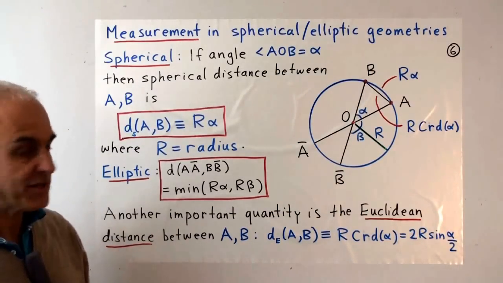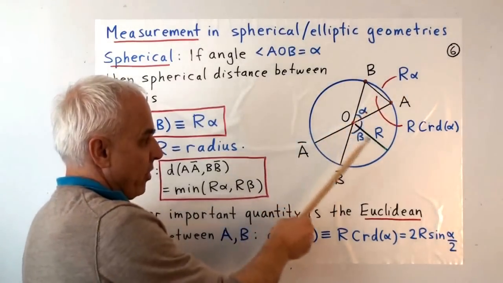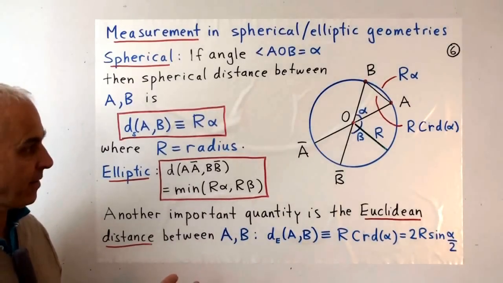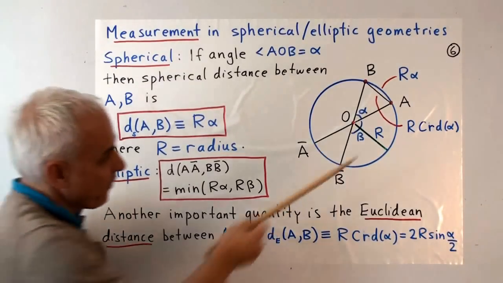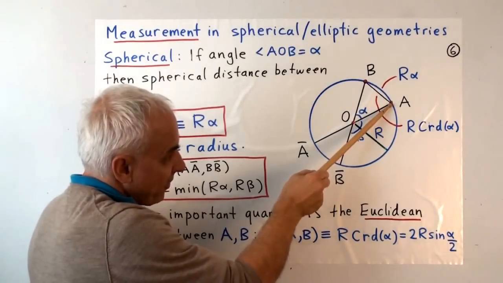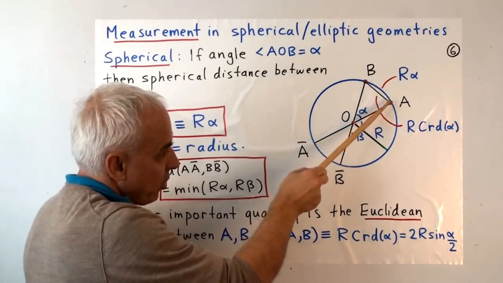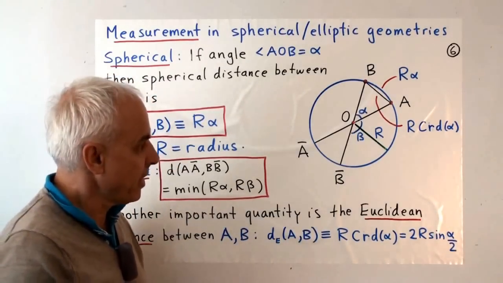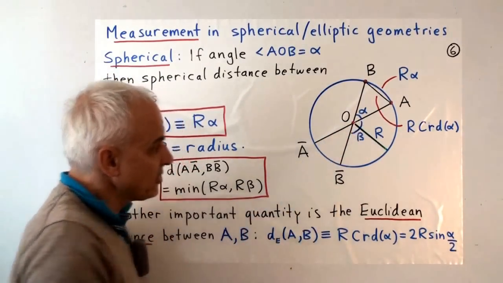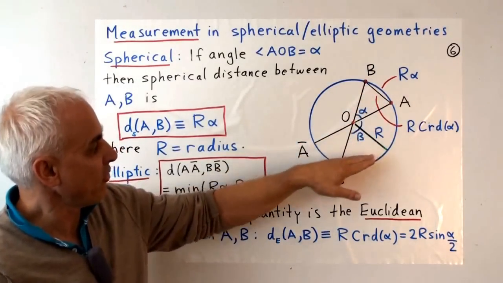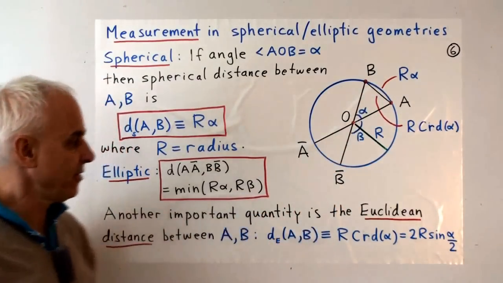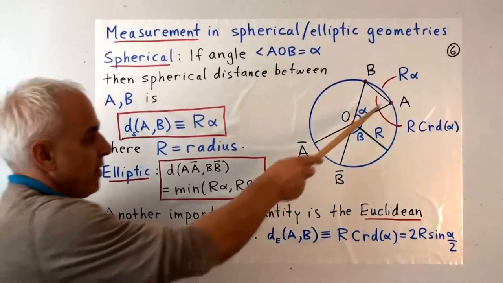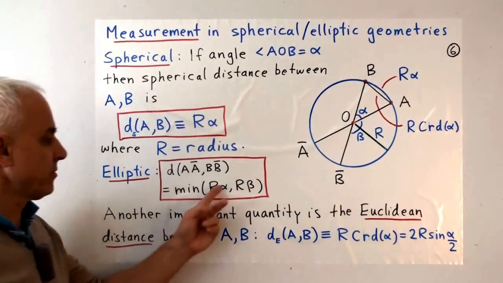If we're in the elliptic case, and we have a pair of antipodal points and another pair of antipodal points, and we want to say, well, how far apart are they? Then it's a bit more complicated, because to go from one pair to another pair, we could go from this point to that element, or we could go from this point to that element. And who's to say which one of those is better? Well, in this case, this angle is less than this angle, so it's probably reasonable to take the minimum of the two angles to determine the distance. So we can define the distance between these two antipodal pairs to be the minimum of this circular arc and this circular arc.